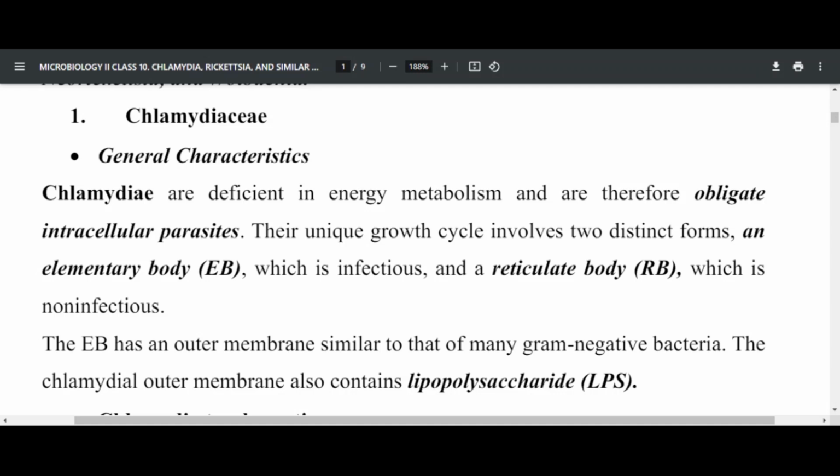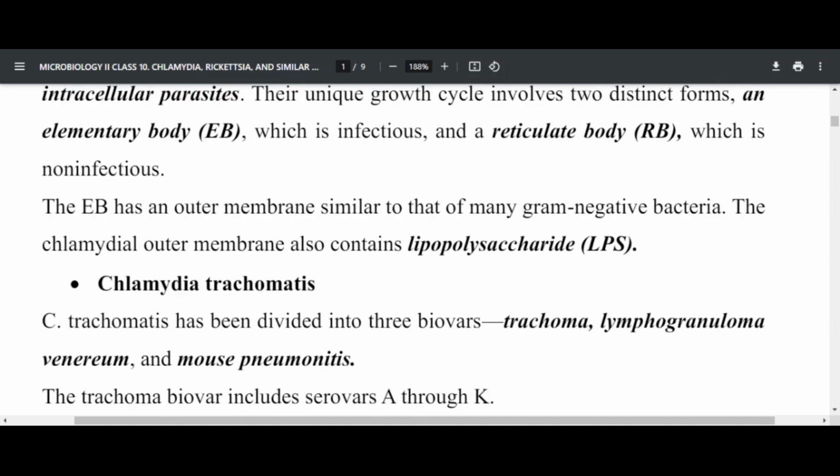The elementary body has an outer membrane similar to that of many gram-negative bacteria, and the Chlamydia outer membrane also contains lipopolysaccharide, which is called LPS. The first Chlamydia recognized as a causative agent of human infections is Chlamydia trachomatis, which has been divided into 3 different biovars.